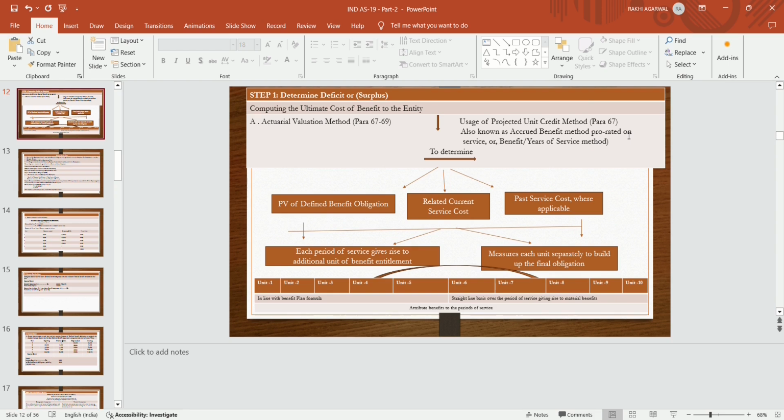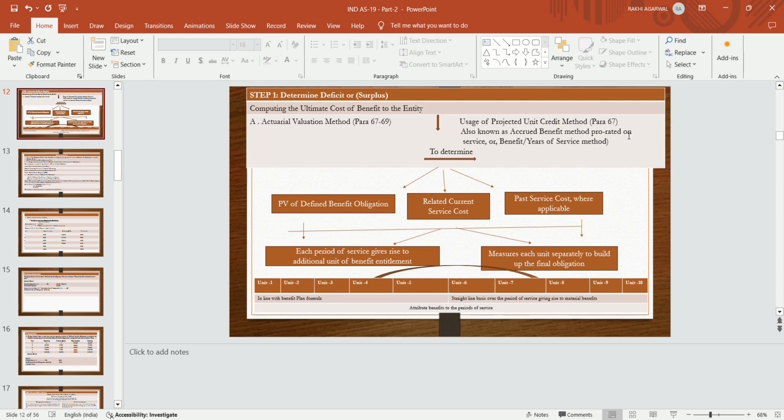What is the present value of defined obligation? Present value of defined obligation is that obligation which is paid by the entity after a period of 10 years or after a period of 15 years, which is to be discounted by the entity and recognized in its books, which is paid after 10 years.